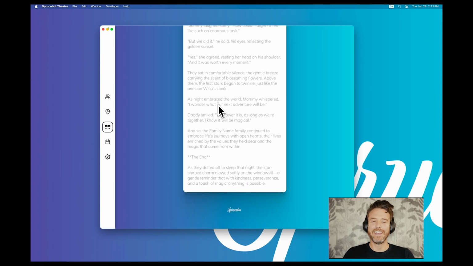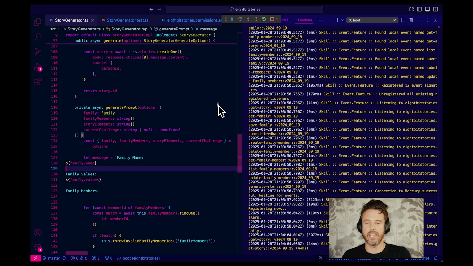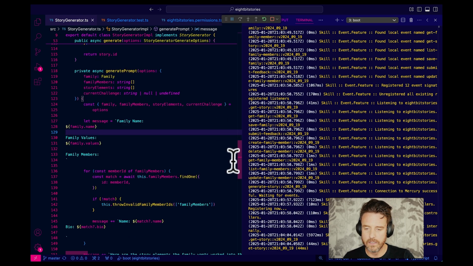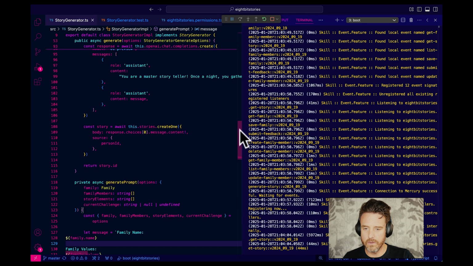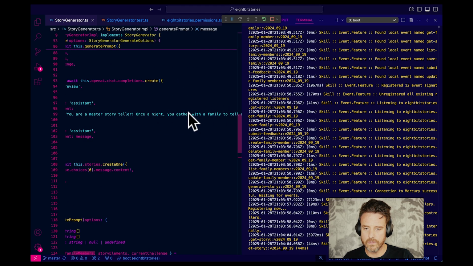And also, I need to check our family values. I'm just going to check those settings. So let's get the done button in. Redirect to dashboard. Let's go make sure I put in my actual family. It's not just family name. Let me get a copy of my family values, my actual family values. Let's drop those in. Let's update the prompt to say, you are a master at bedtime stories. You gather the family towards the family's values.